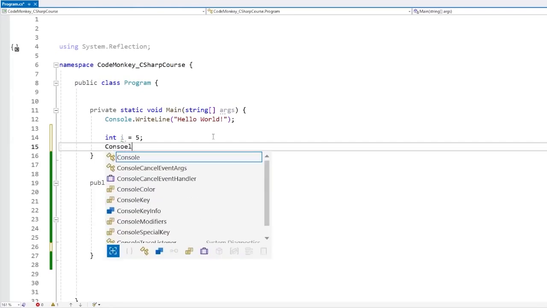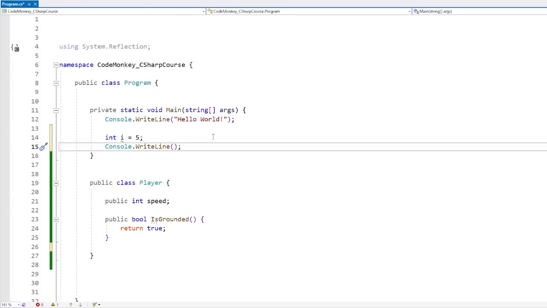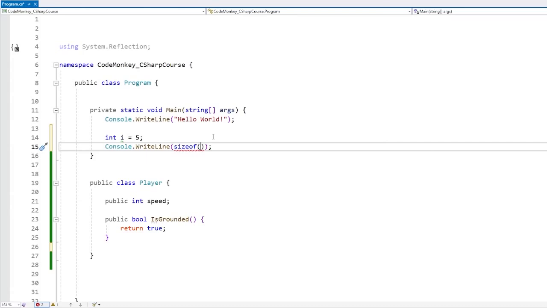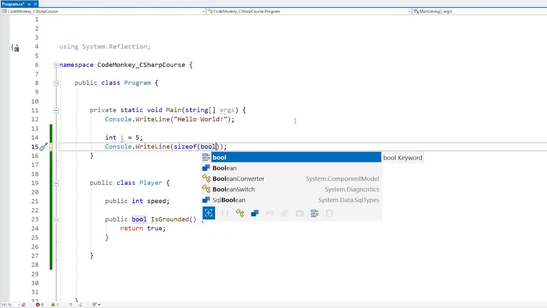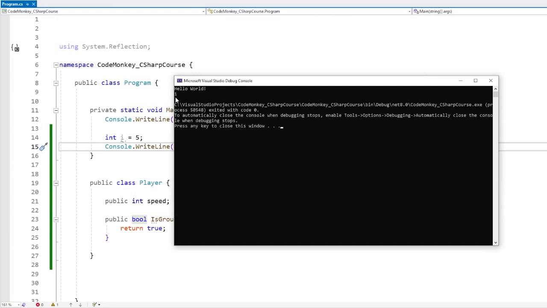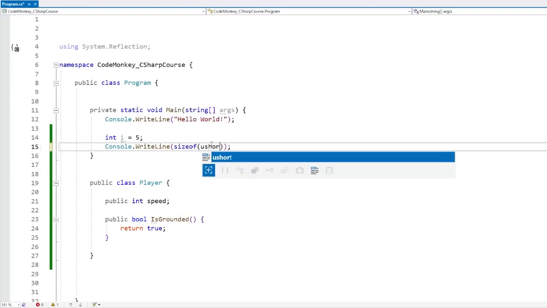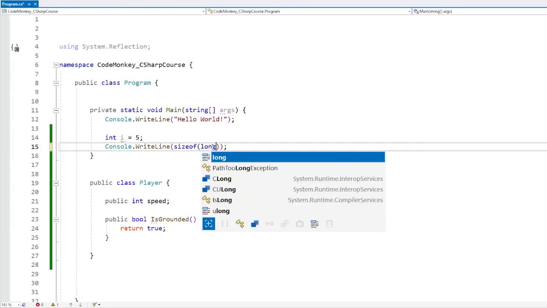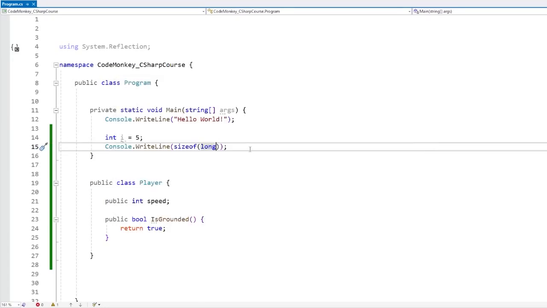And we can test that. Let's do a Console.WriteLine, and let's print out the sizeof. This is an operator, so we use it kind of like a function, like typeof and nameof. This one takes in the type, so let's put in int, and let's see. And it prints out 4 bytes. So we can see the size of an int. We can also see, for example, the size of a bool. And yep, a bool is only true or false, so this one only takes 1 byte. Or for example, a ushort, which is a much smaller version of storing whole numbers. Unlike the int, this one takes just 2 bytes. Or on the other hand, we can see a long. And yep, a long takes 8 bytes. So basically this one lets you see how many bytes a certain type occupies. Now this is extremely important for memory management.